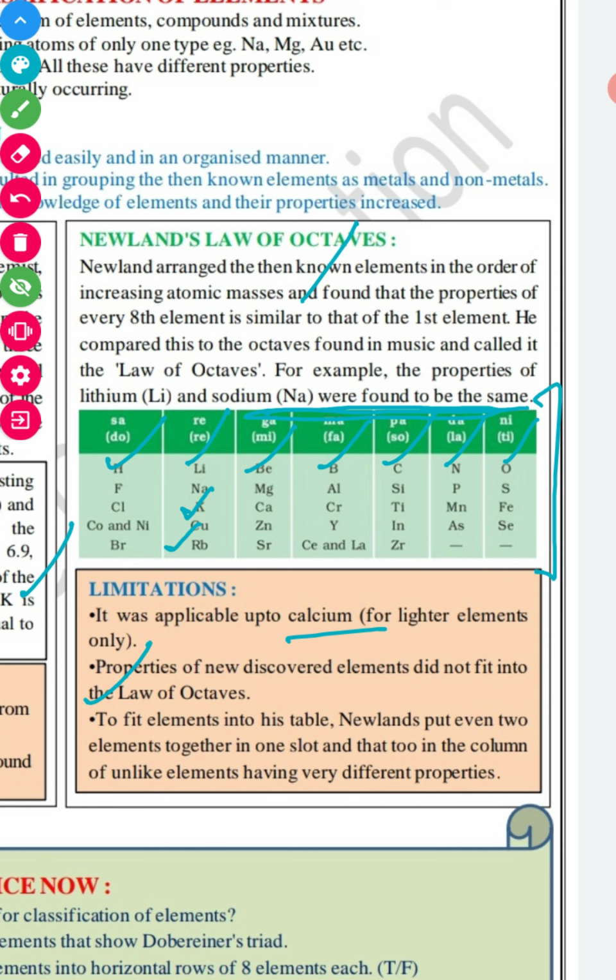So to fit elements into his table, Newlands put even two elements together in one slot, and that too in the column of unlike elements having different properties. He just wanted to satisfy his concept. He put two elements together in one slot, and that too those which have different properties. So these are the limitations of